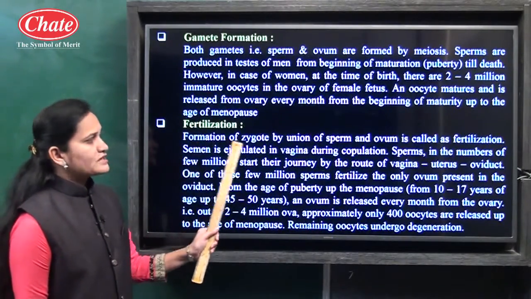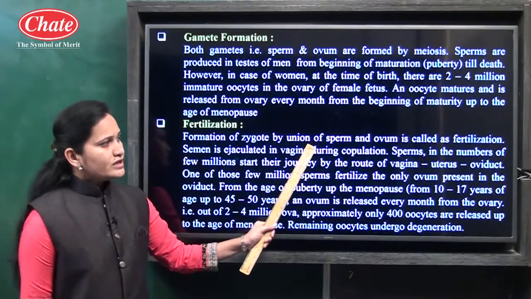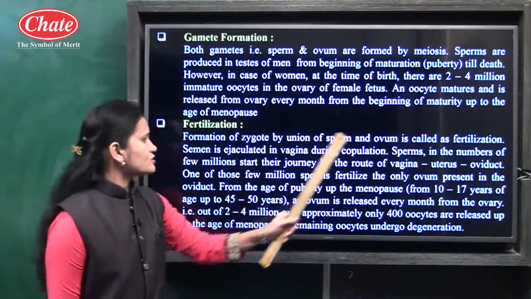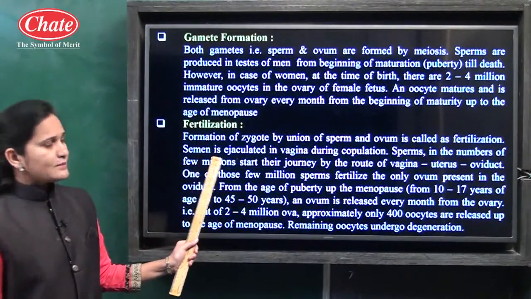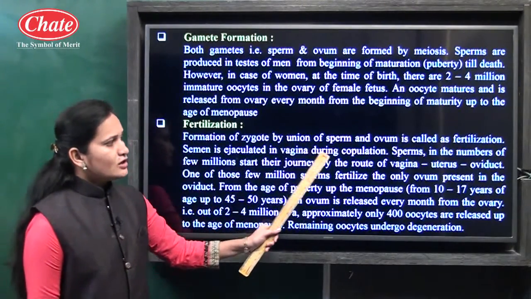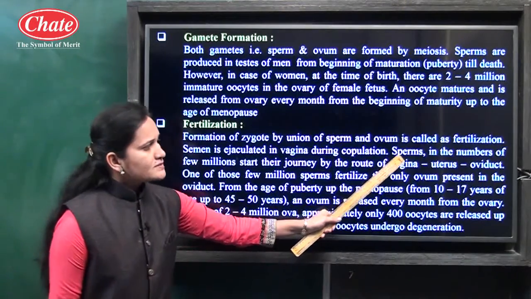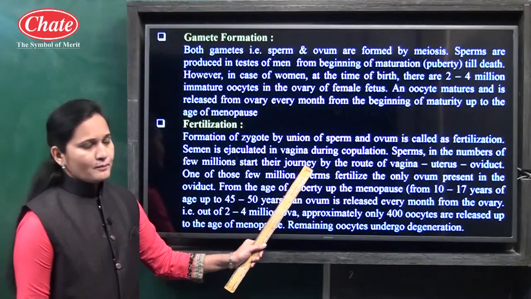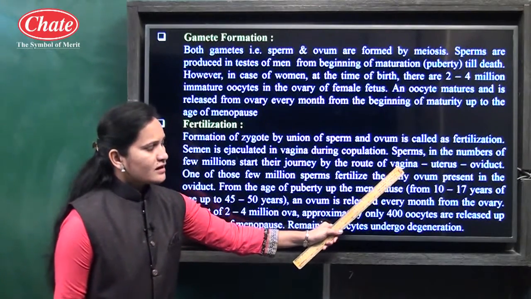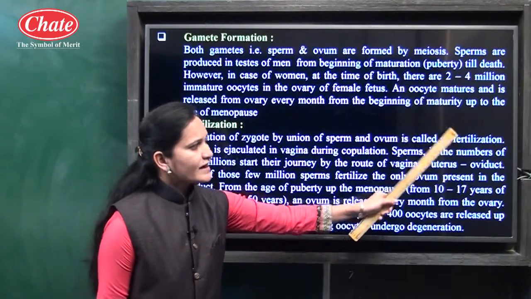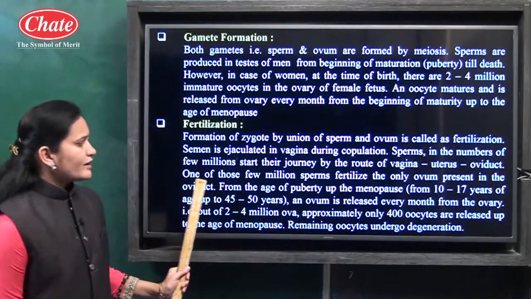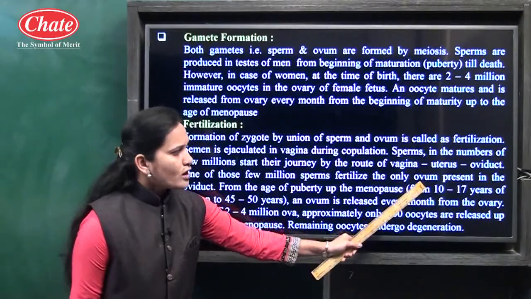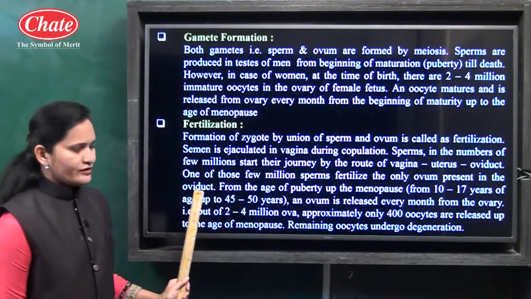Now we will see the fertilization process. Fertilization means the formation of a zygote by the union of sperm and ovum. In this process, semen is ejaculated in the vagina during copulation. Sperms, in the number of a few millions, start their journey through the vagina, then the uterus, and then the oviduct. One of those few million sperms fertilizes the only ovum present in the oviduct.